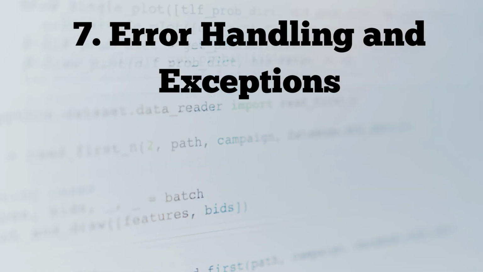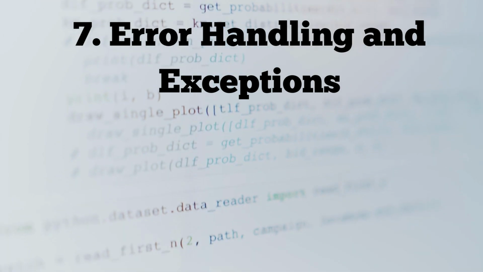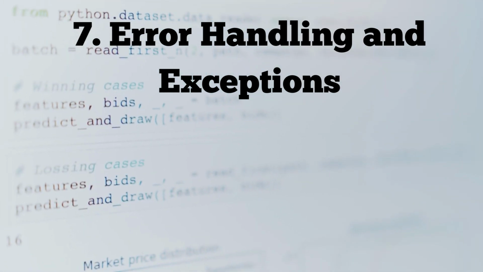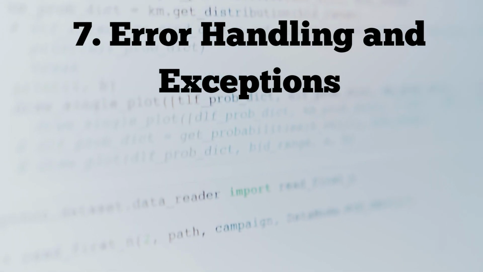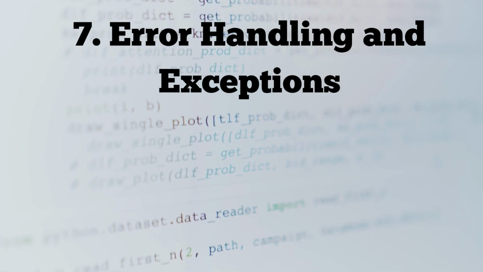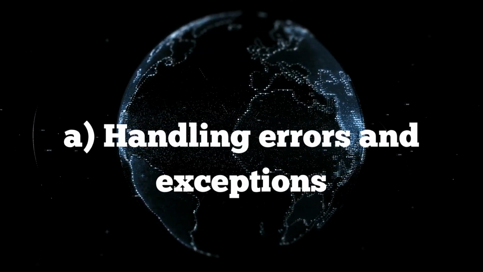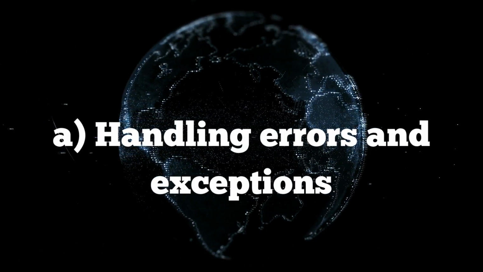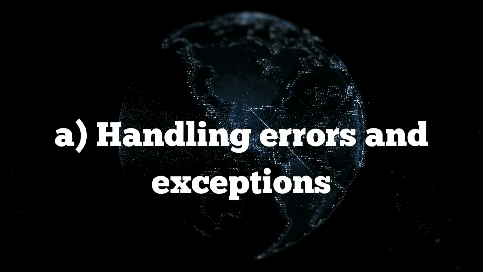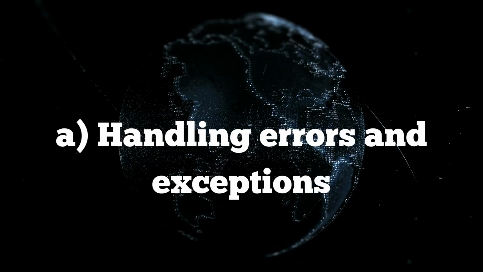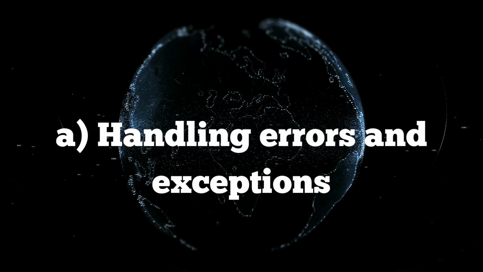Next is error handling and exceptions. Error handling and exceptions are mechanisms in programming that allow for the detection and management of errors or unexpected events that may occur during the execution of a program. Error handling involves anticipating potential errors and implementing strategies to handle them gracefully, preventing program crashes or undesired behavior. It includes techniques like try except blocks,